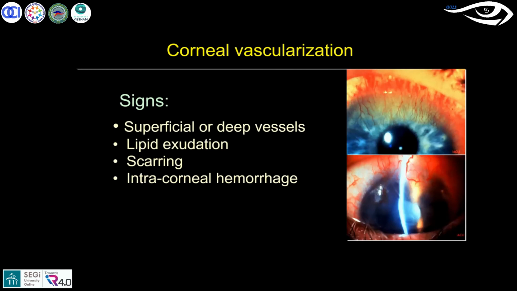So there could be superficial vessels from the limbus to the cornea, it can penetrate into that. Or if it's a severe condition, you tend to see deep vessels also. Deep vessels means you need to look for that pathology. It could be having any other pathology related issues also. And lipid excavations also can be seen. And the long-term changes, scarring can occur, and intracorneal hemorrhage we see that.